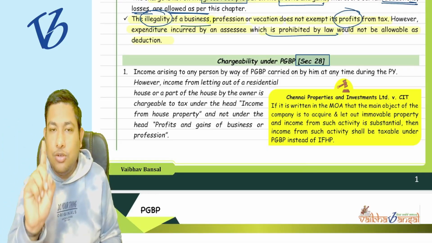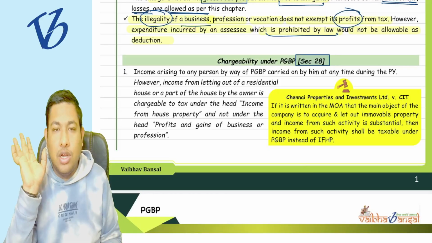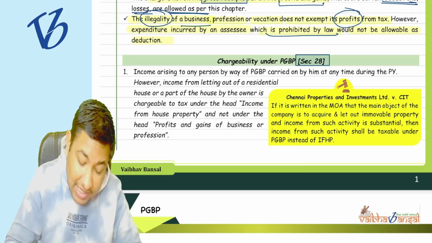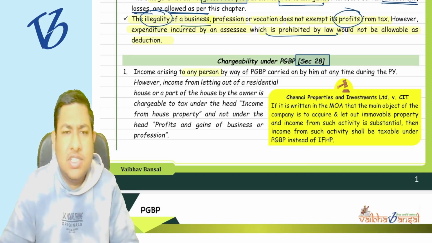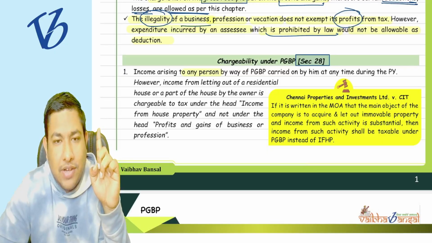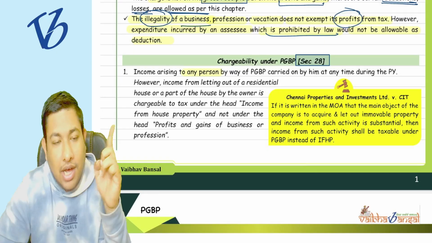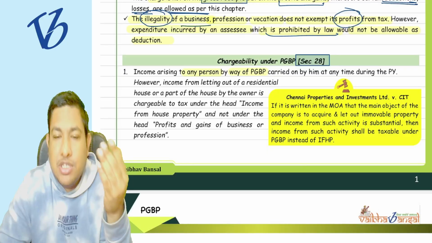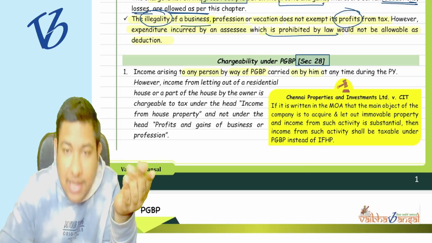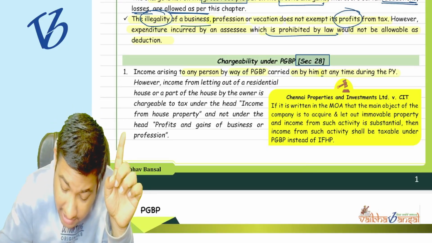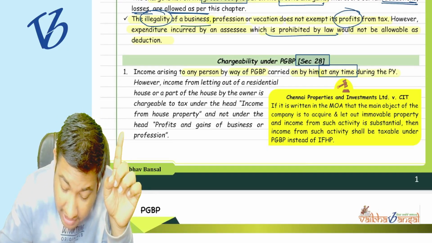Understood? So, starting with the first point, what does it say? It says that income arising to any person. Who is the person? Understood or not? In chapter number 1, person's definition, section 2 clause 31, understood? By way of business or profession carried on by him at any time during the previous year. At any time during the previous year.